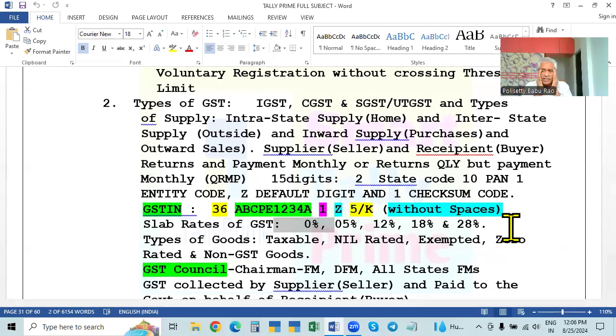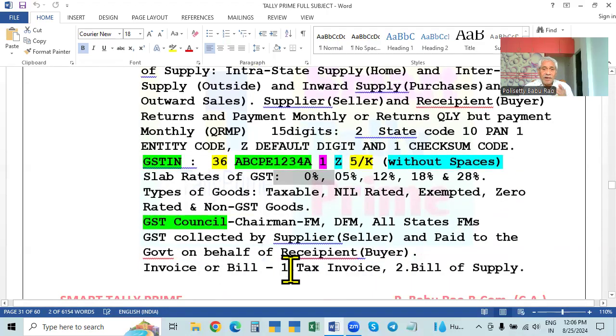For all the matters relating to the GST, any amendments or any changes, anything to be done will be determined by the GST Council. That is, to administer the GST, to make any recommendations, alterations, amendments or any increase in the rates, any decision to be taken by the government should be covered by the GST Council. The GST Council will meet and take the decisions and recommend them to the government. On the recommendation of the GST Council, the government will issue the notifications or circulars and implement the decisions.